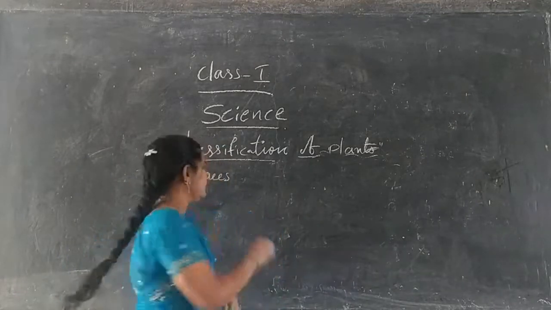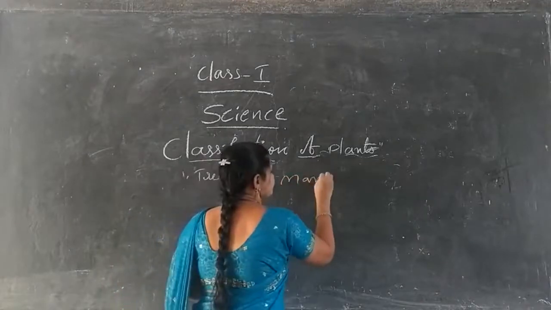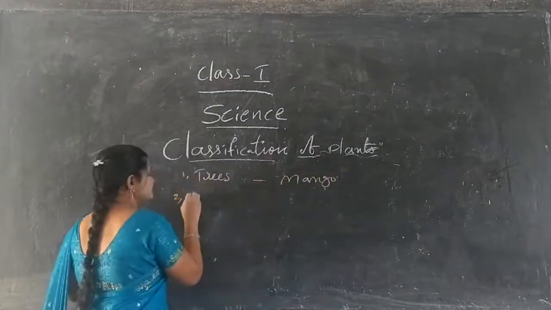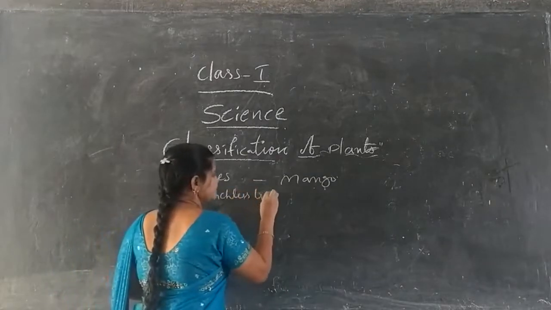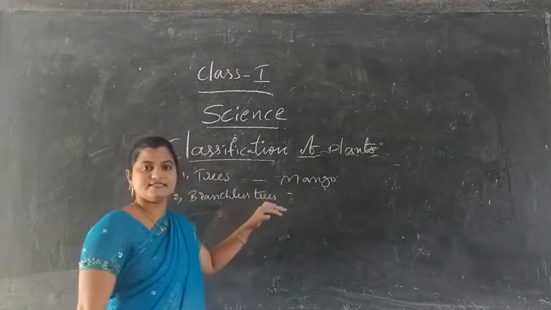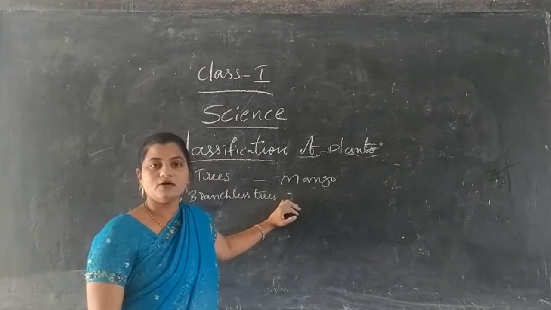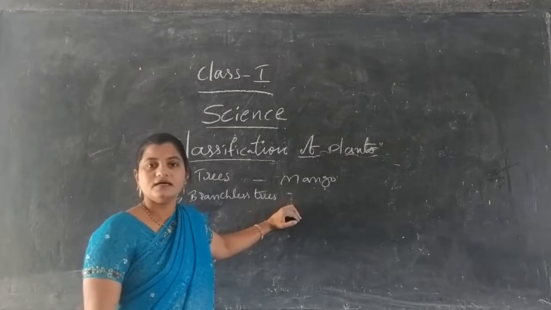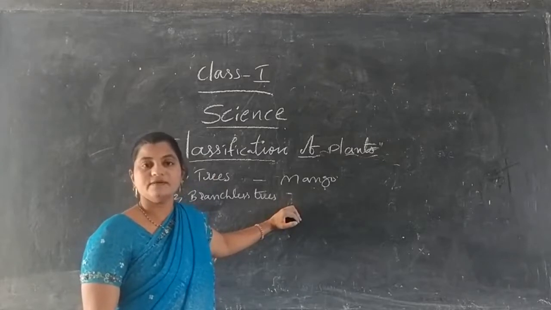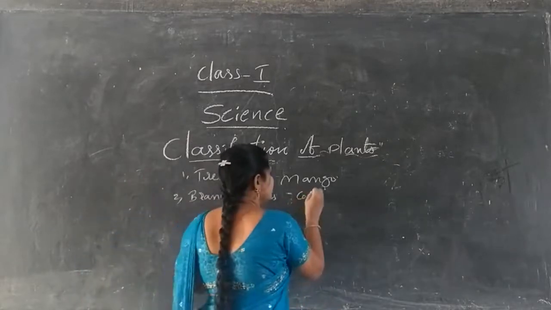For example, mango. Next is branchless trees. Branchless trees do not have branches, and they grow a long stem with many leaves at the top of the stem. For example, coconut.